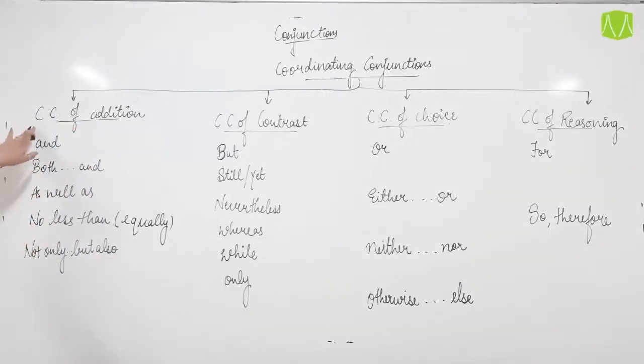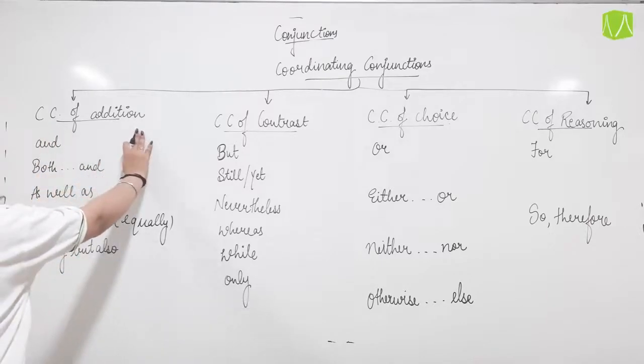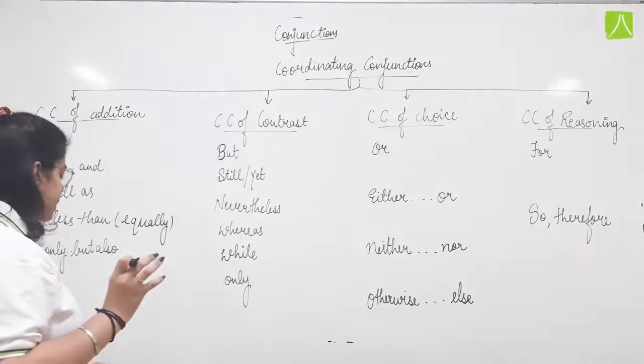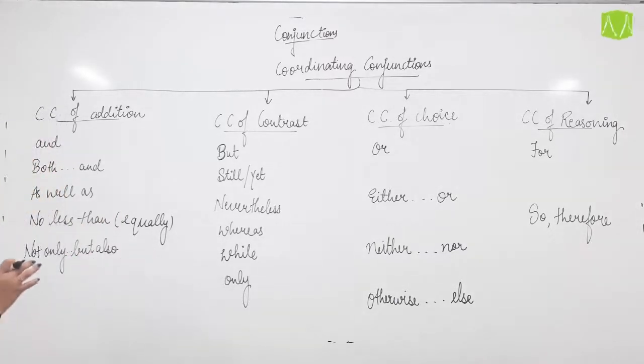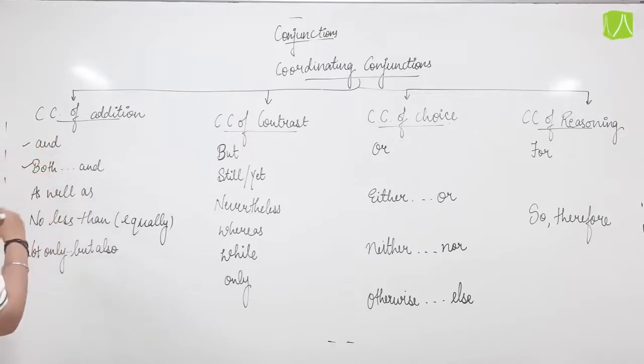Now, first we studied the type that was the coordinating conjunction of addition, where two sentences are being put together with the help of words such as and, both and, as well as, no less than, not only but also. So, let us see the examples of these one by one.